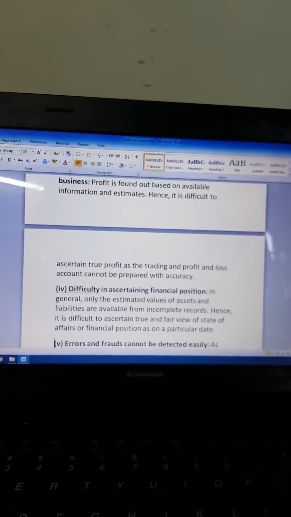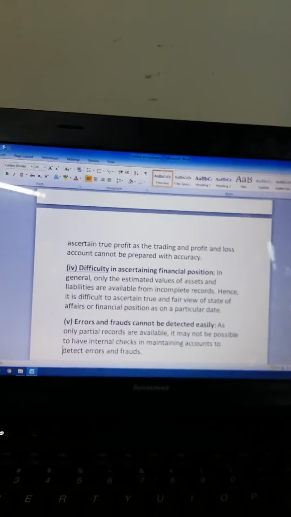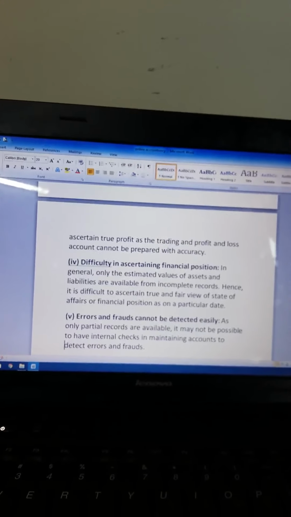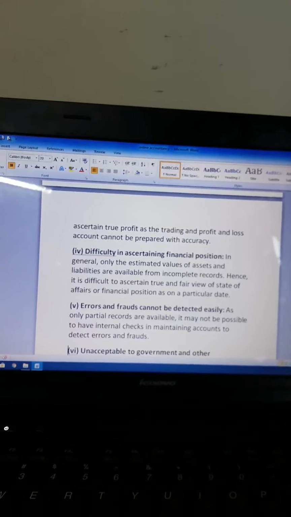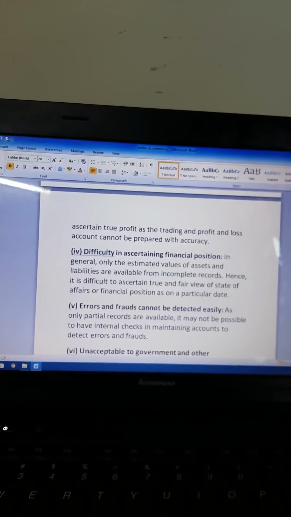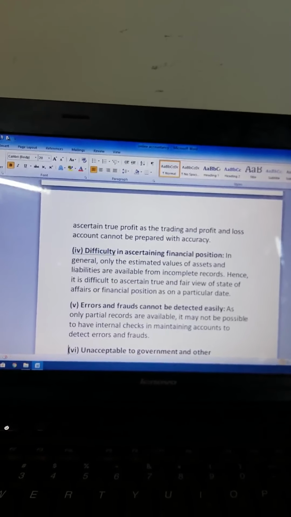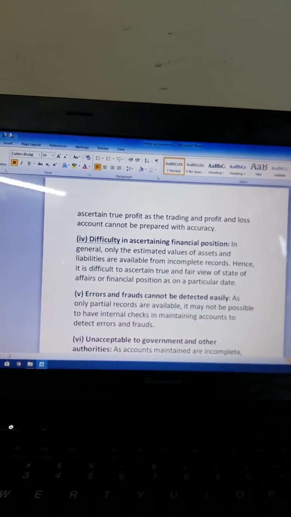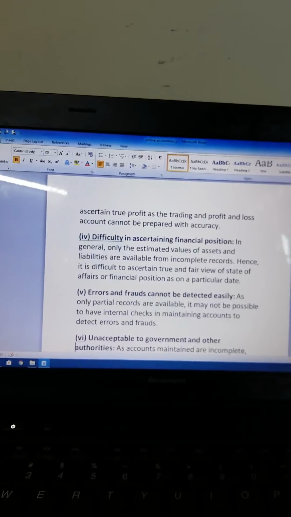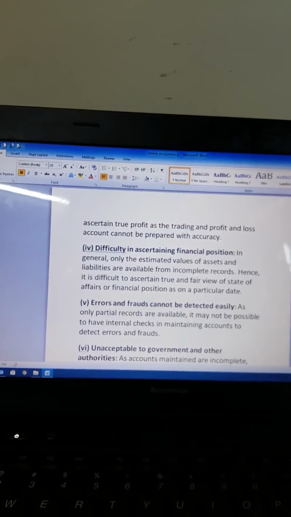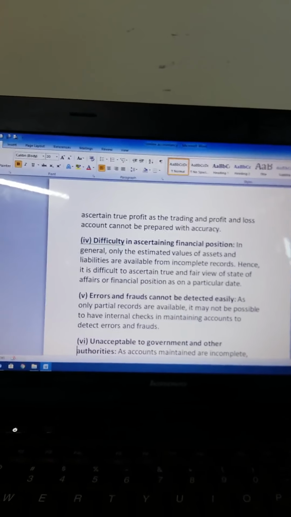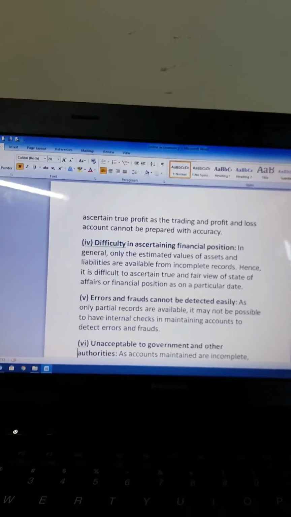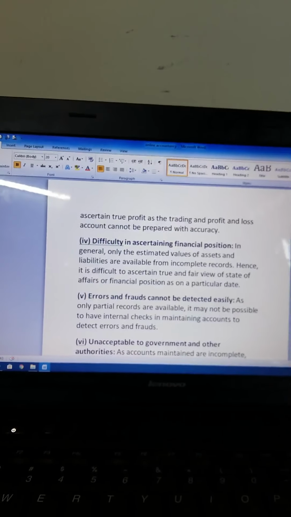Fourth one is difficulty in ascertaining the financial position. Generally only the estimated values of assets and liabilities are available from incomplete records. Hence, it is difficult to ascertain a true and fair view of the state of affairs, the financial position on a particular date. That means the financial position shows the liabilities and assets: how much we have in assets, what various assets and various liabilities we have. Because of lack of records, we cannot easily ascertain the financial position.